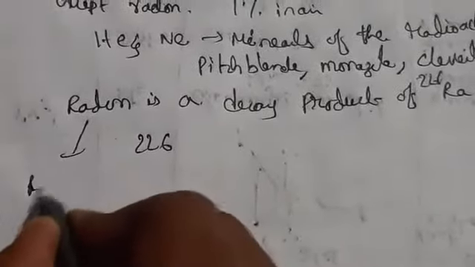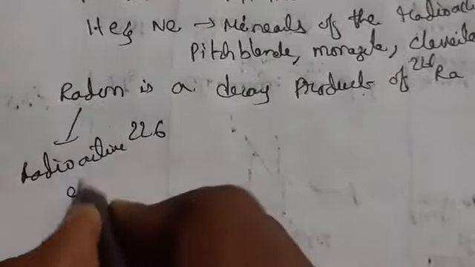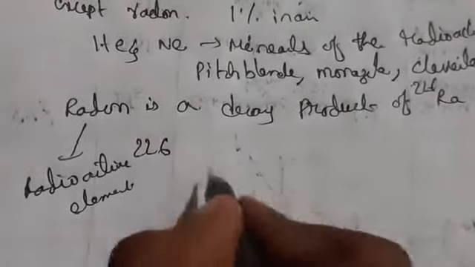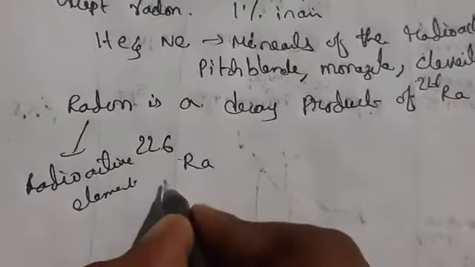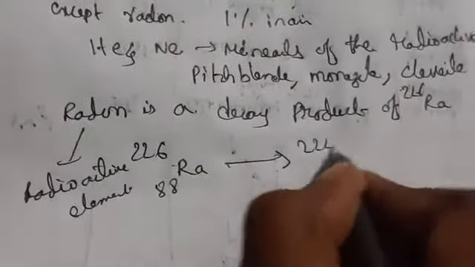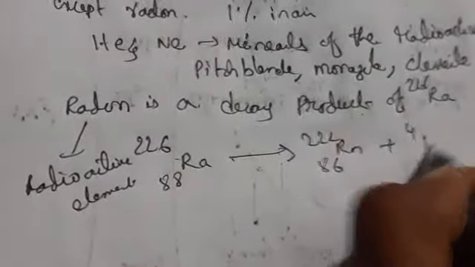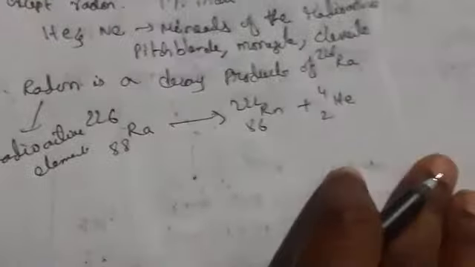Radium-226 (Ra, atomic number 88) gives rise to radon-222 (Rn, atomic number 86), releasing helium. This is the occurrence.